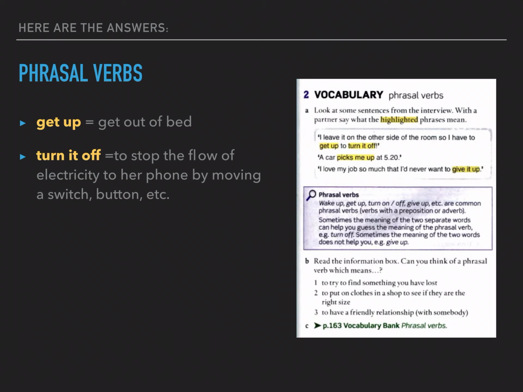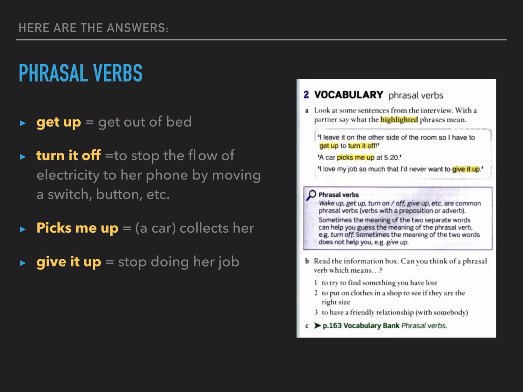Picks me up, so a car collects her. So pick up, recoger, me recoge a mí, pues en este caso a ella. Give it up. So give up, stop doing, in this case her job. So give up, dejar de hacer algo. En este caso, dejar de hacerlo, eso lo es su trabajo.